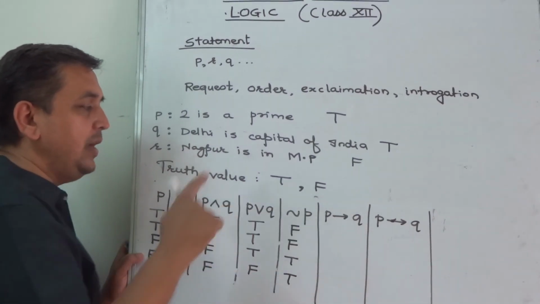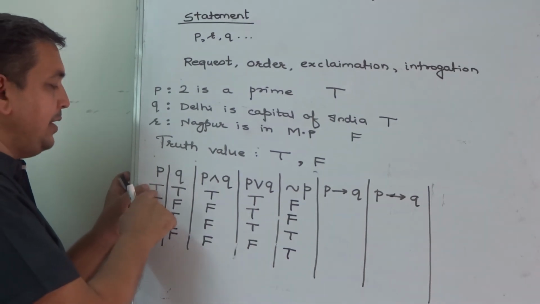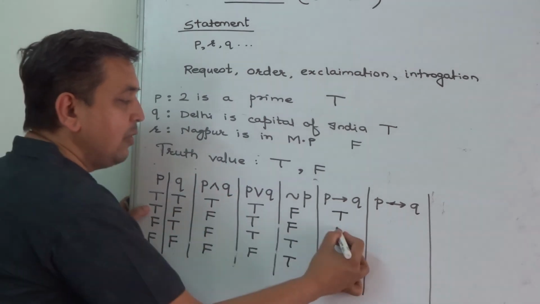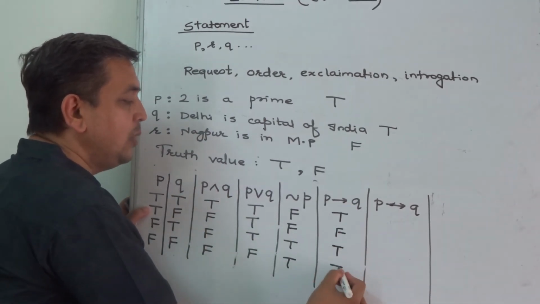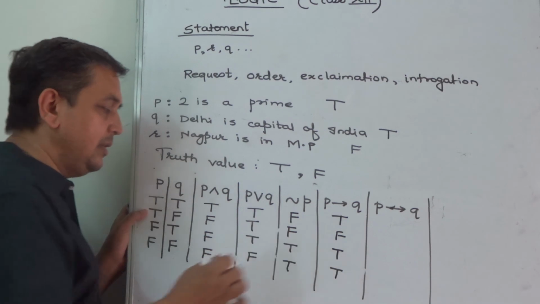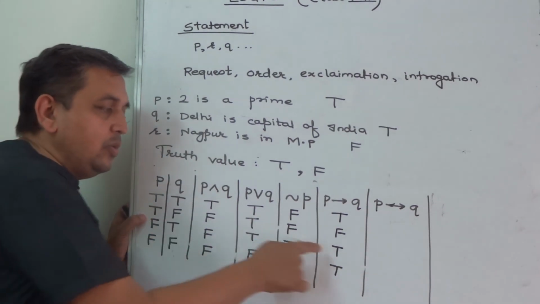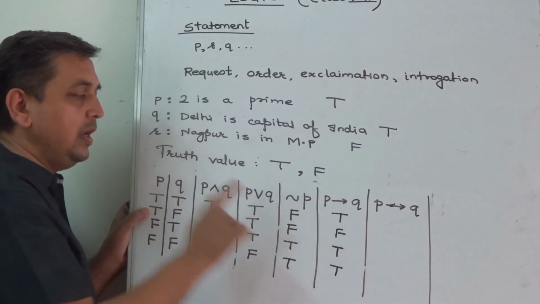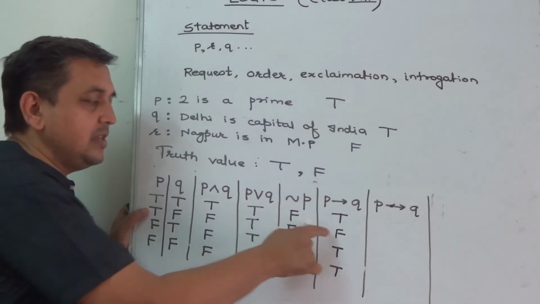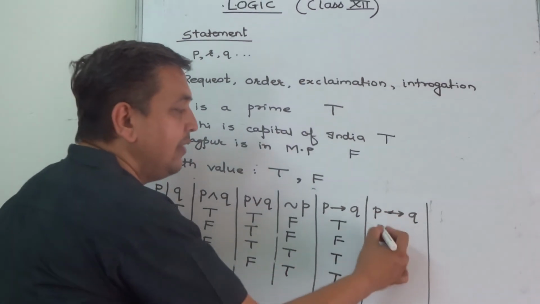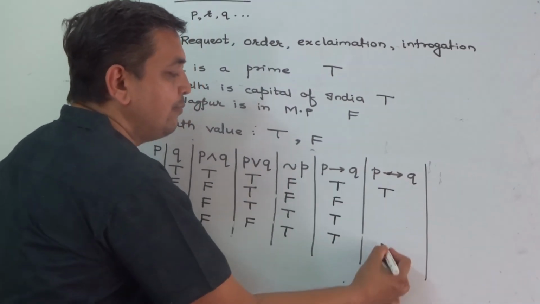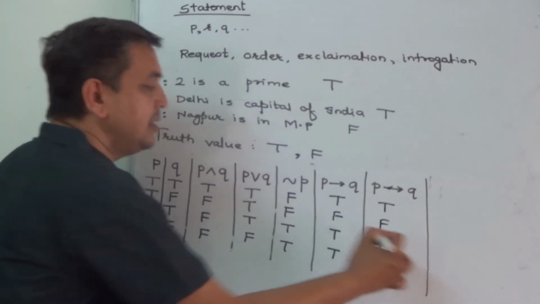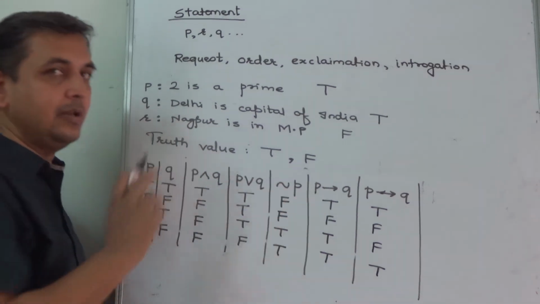Now P implies Q. If P, then Q. True implies true will be a true statement. True implies false will be a false statement, and the other two are true. This table we have to learn properly. False implies true will be a true statement, but true implies false will be a false statement. So in this, only one statement is false. True implies false, it's false. All others are true. And for P, if and only if Q, if both are true or both are false, the result is true, and otherwise the result is false. So we have to learn this table properly.